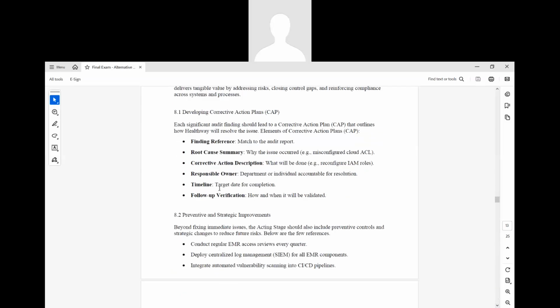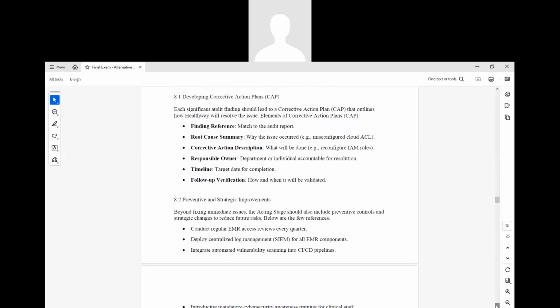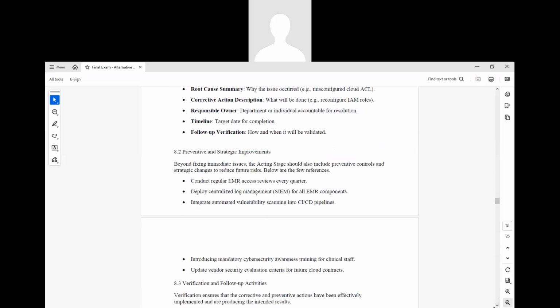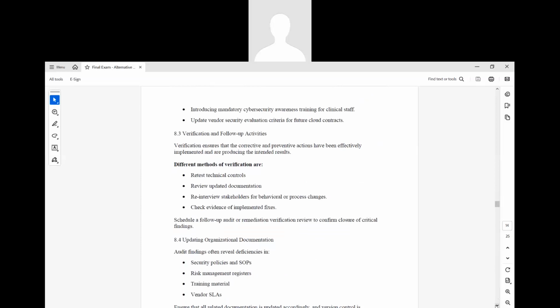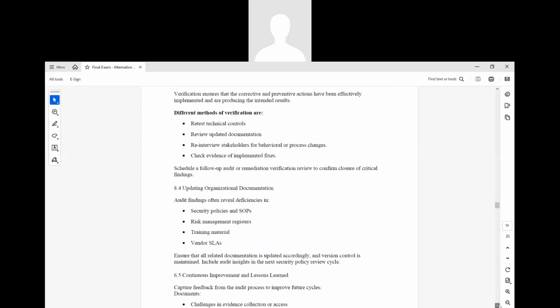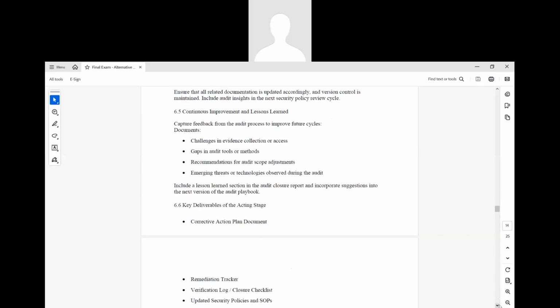We have a template actually for all those things. It will be attached along with this document. Then preservative and status improvement. What are the improvements we can do? Then verification and follow-up activities. So once we have the report, what are the things we need to verify and what are the follow-up actions we need to do? Those are also explained in this particular report.